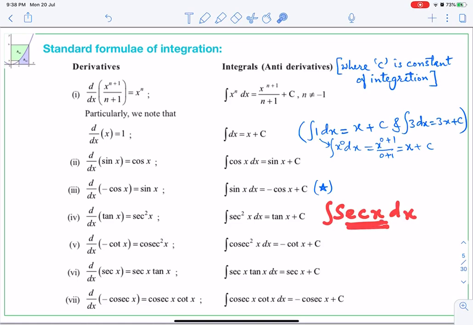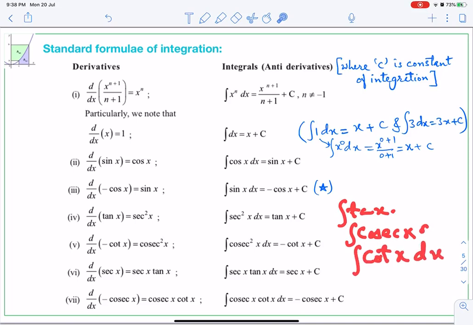So these are those special functions. Okay, sec x, tan x, and cosec x, cot x. These are the 4 special functions whose integrals we are going to find by some procedure, by some substitution. So these 4 are special functions. We are going to study it later on.